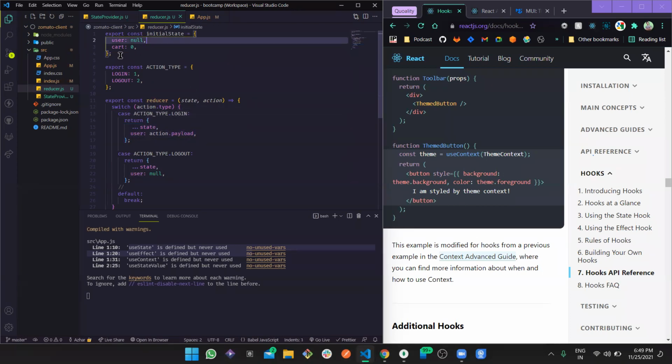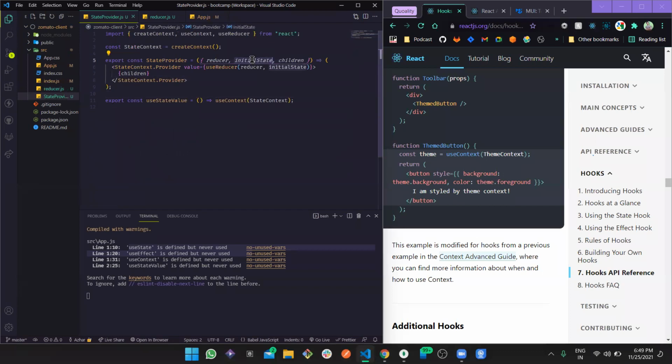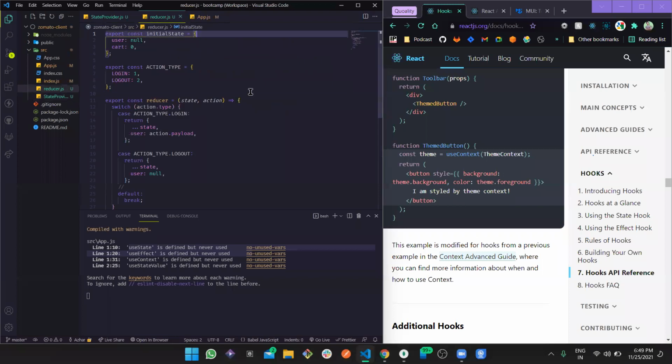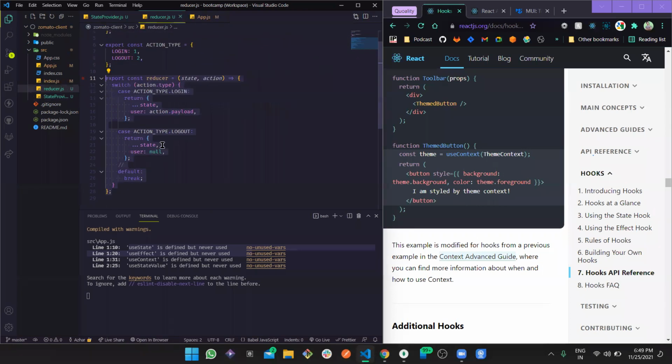Now this initial state we are going to use for our provider here. As I told you, we are going to define all these children, and we now know what children is. Now this reducer and this initial state, we are passing to useReducer. Let's understand how we are passing these props and what they actually are. This initial state we are trying to pass, and secondly, we will be passing this particular reducer function.